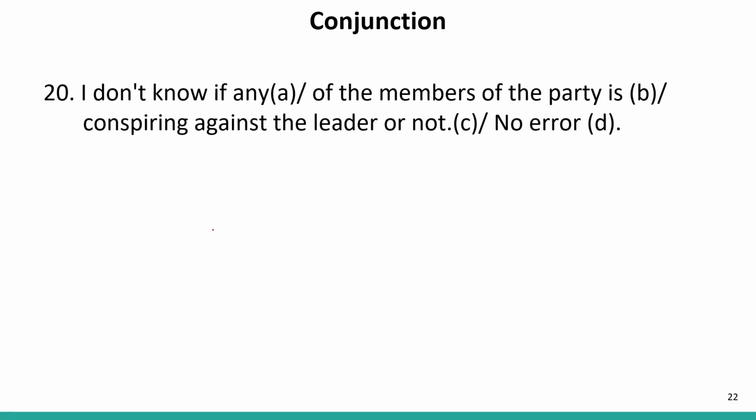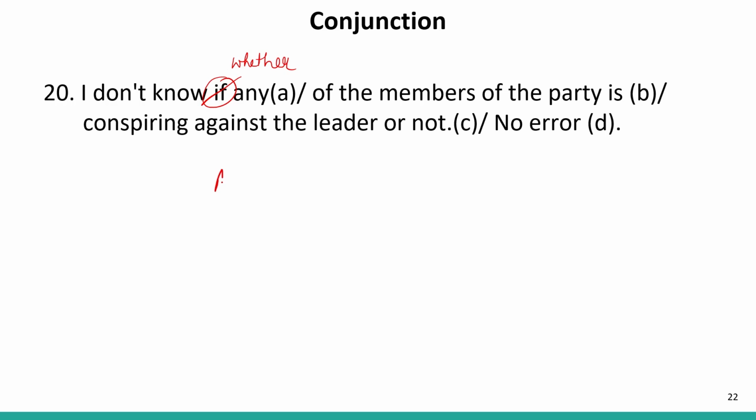Now let us move to the next question. I don't know if any of the members of the party is conspiring against the leader or not. Now this is an or not condition, and I have already told you that in case of an or not condition, we use whether. So here if should be replaced with whether.